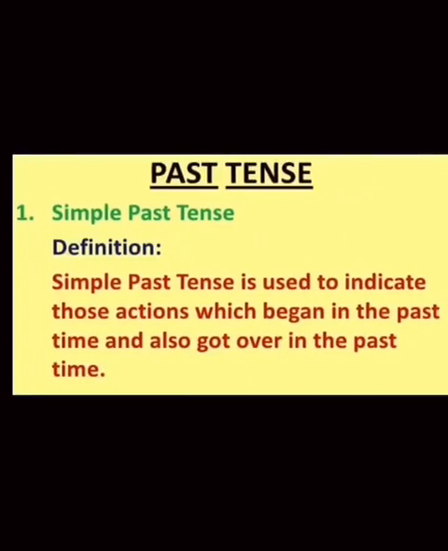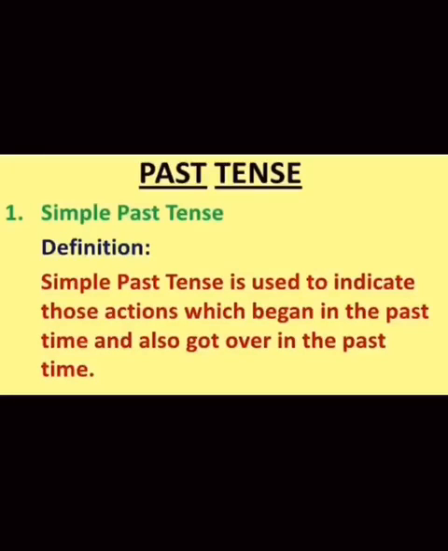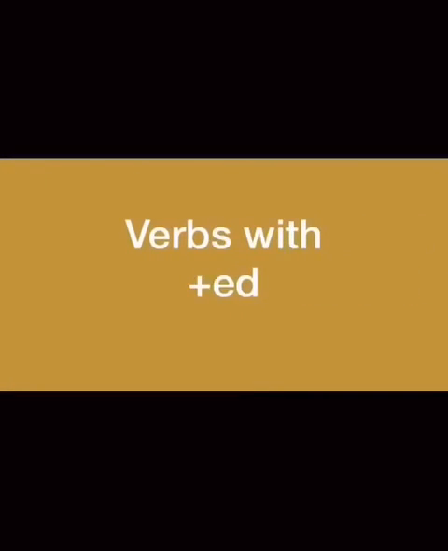What is past tense? It is used to indicate those actions which begin in the past time and also got over in the past time. That is called simple past tense. We have few verbs which are ending with ed, that means it is past. Normal verbs, we have to add ed to complete its past tense.